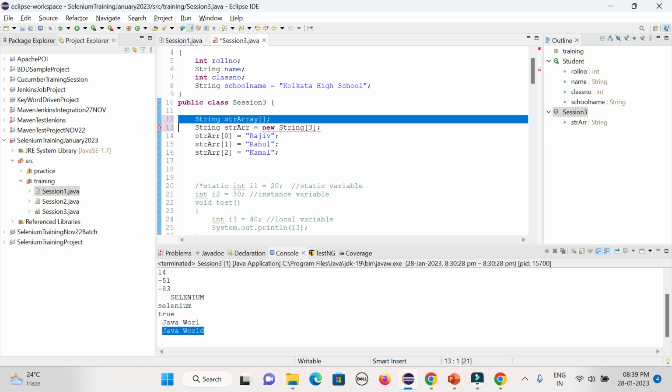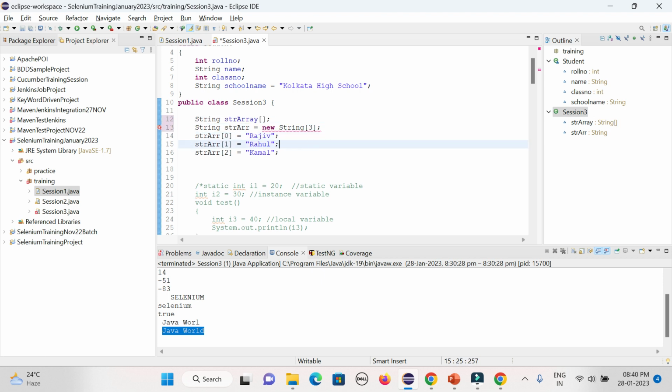Okay, sorry, I have removed the main method, guys. That is the reason it is throwing the error. I was surprised to see this kind of error.